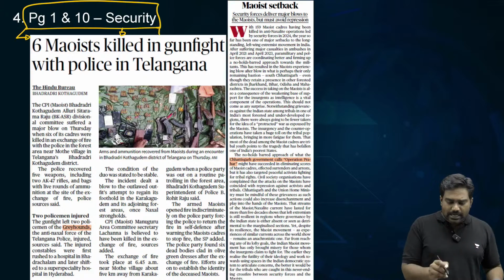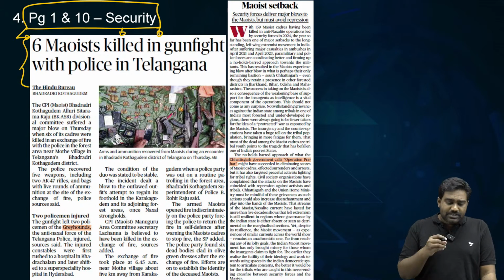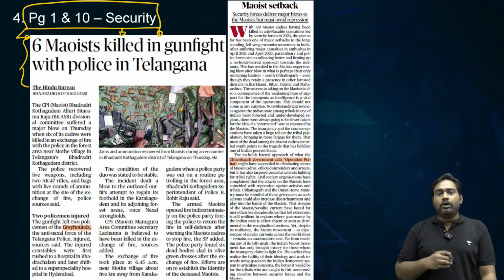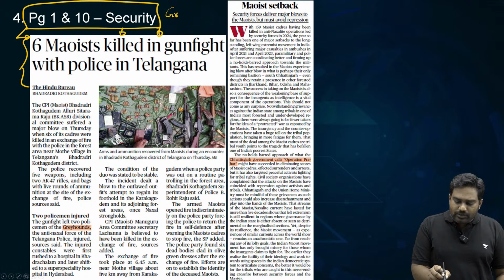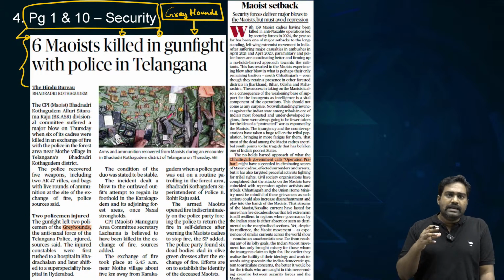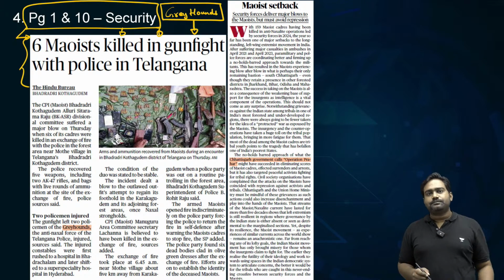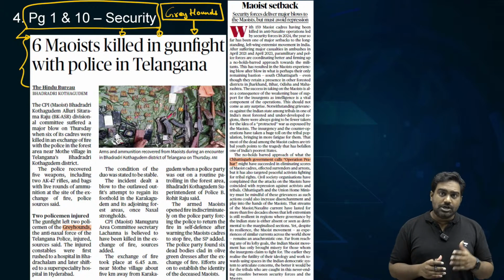So there is another breaking story, this time from Telangana, where 6 Maoists have been killed in an encounter based on a specific intelligence input that was received. Now the important point in this article is related to a special force unit called the Greyhounds. This anti-Naxal operation in the jungles of Telangana was carried out by an elite special force unit called the Greyhounds. The Greyhounds specialize in guerrilla warfare and jungle warfare.